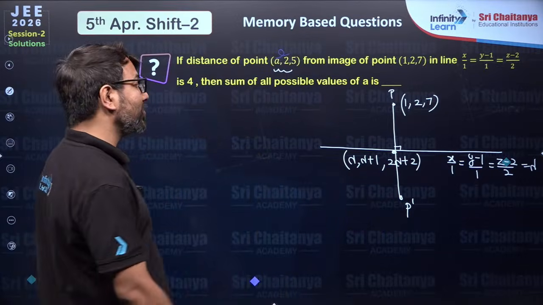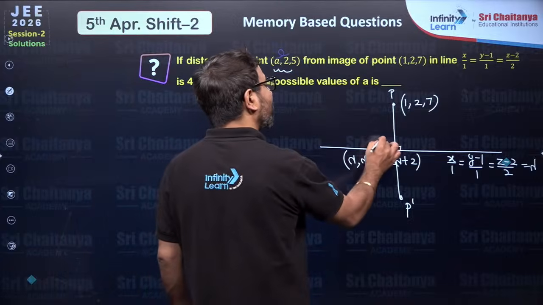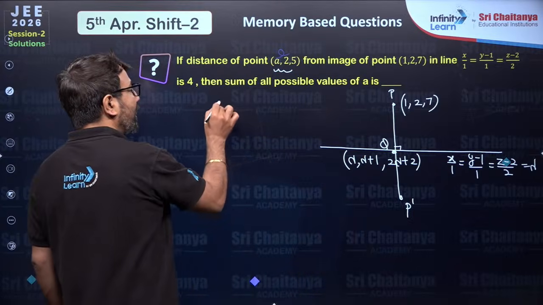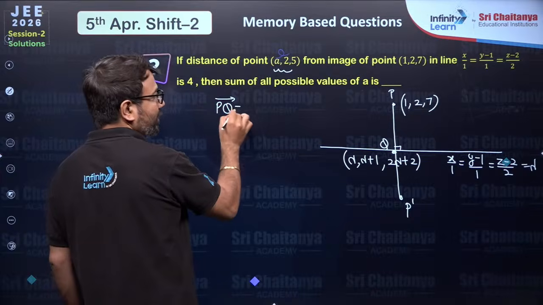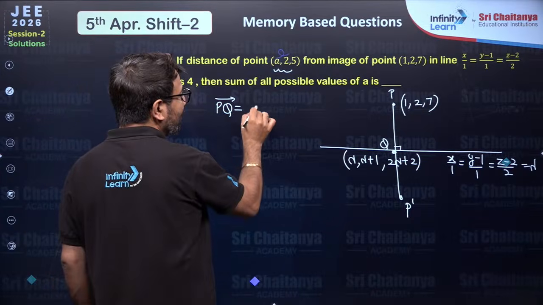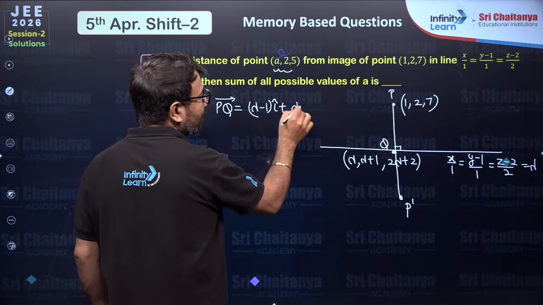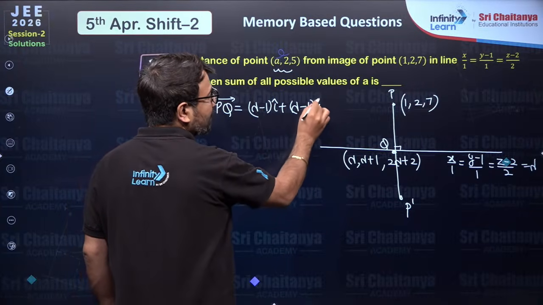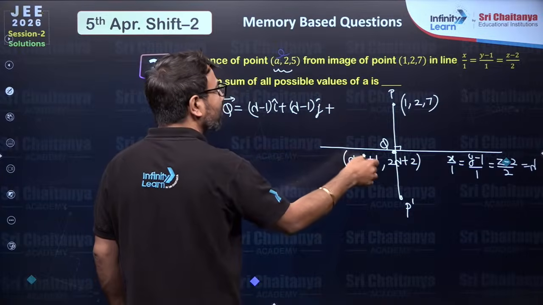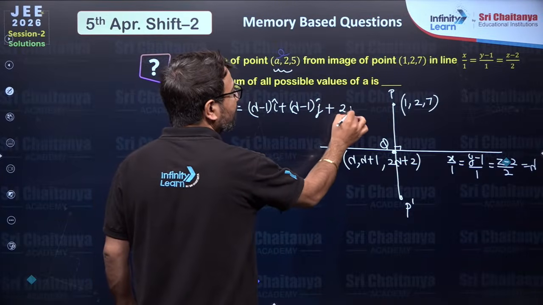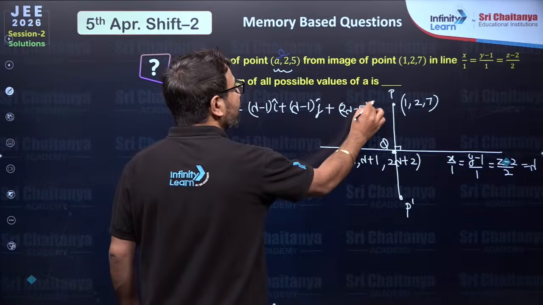Once it is clear to you, I am assuming this foot of perpendicular to be the point Q. I am finding the PQ vector over here. So the PQ vector will be lambda minus 1 i cap, then lambda plus 1 minus 1, so lambda j cap, and then 2 lambda plus 2 minus 7, so 2 lambda minus 5 k cap.